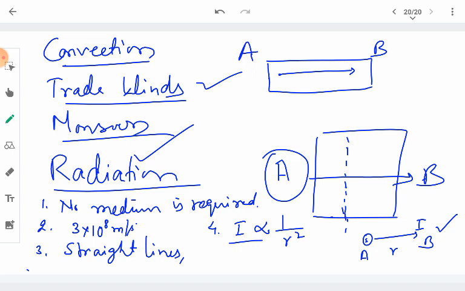This is called the inverse square law. Other points to note: they are reflected or refracted very similarly to how light gets reflected and refracted. They also do not affect the medium through which they are passing, if there is any. However, they do not require any medium to travel.